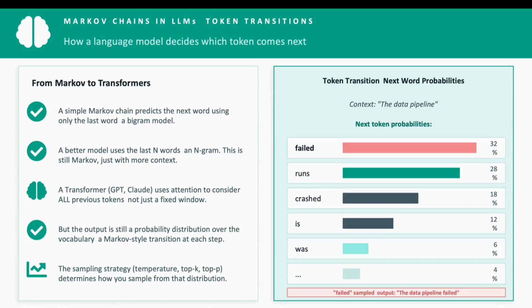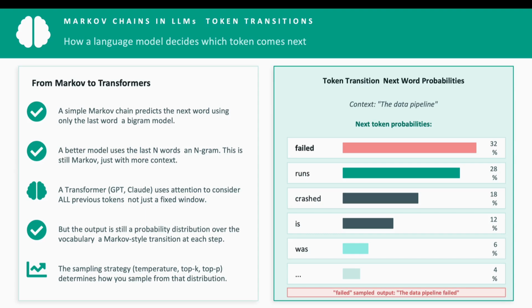Now, the one that most people do not connect is how Markov chains relate to language models. So let us just start simple, with a bigram model. A bigram model is the most basic language model. Given the last word you type, what is the most likely next word? Okay, that is a Markov chain. States are words in this case, and transitions are learned from training text. An n-gram model extends this to n words of context, still Markov, just a higher order version.